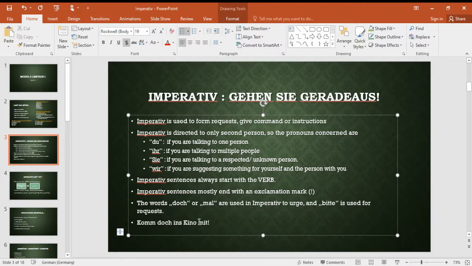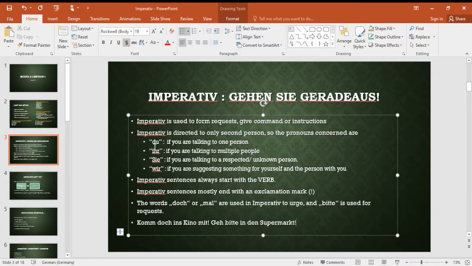So here, doch is to urge. Mal can also be used that way. Okay, komm mal in den Kino mit. And bitte, if you put bitte, then it will be a request. For example, geh bitte in den Supermarkt. Okay, so it is a request. Please go to the supermarket. Okay, that is the concept.